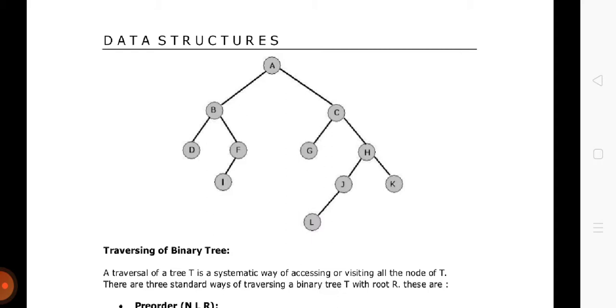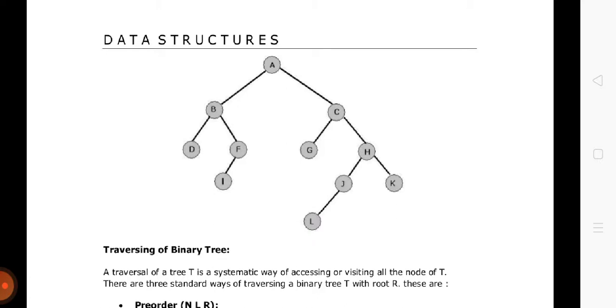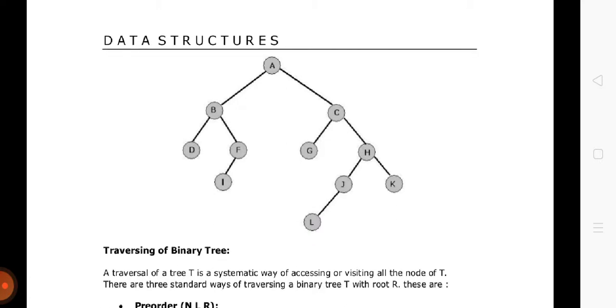Now we will come to the right of C, which is H. Now H is being processed because it is acting as a parent for J and K. So pre-order traversal says that process the parent or root node first. So H is the parent. It is acting as a root as well for J and K. So H has been processed, right? And we come to the left of H, which is J. Now processing J, J is being processed.